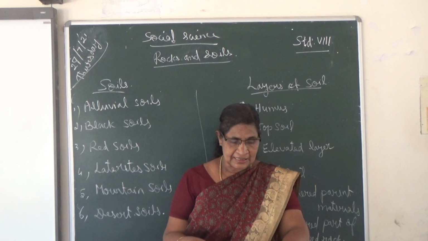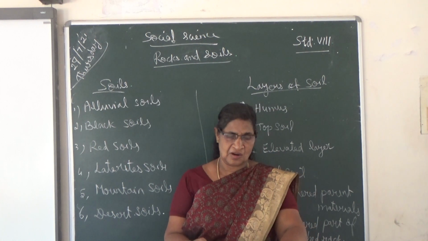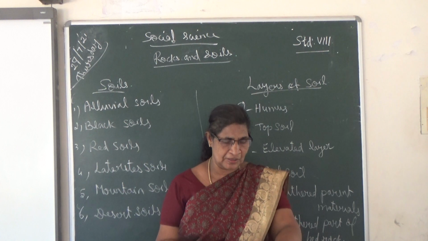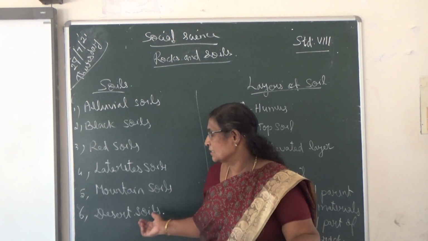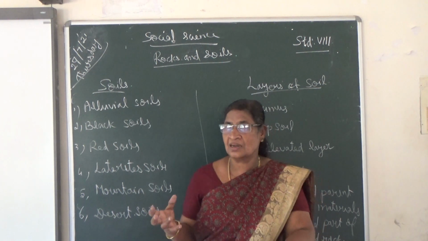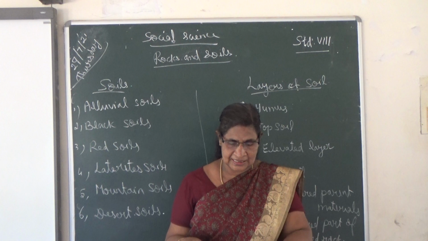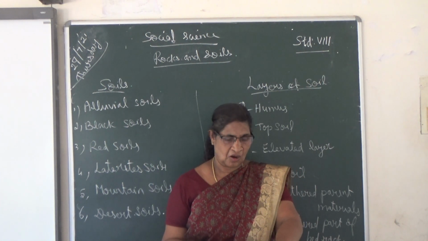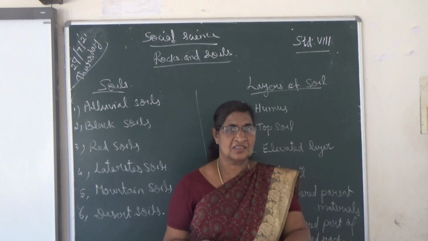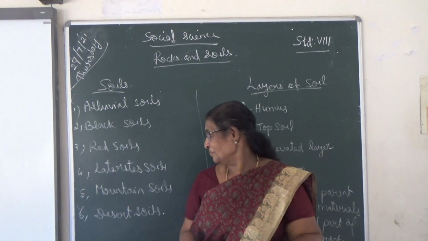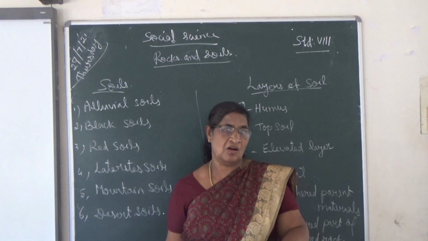Okay. Next, desert soil. This is otherwise called sandy soil. It is found in the hot desert regions. It is also known as sandy soil. This desert soil is also infertile soil.